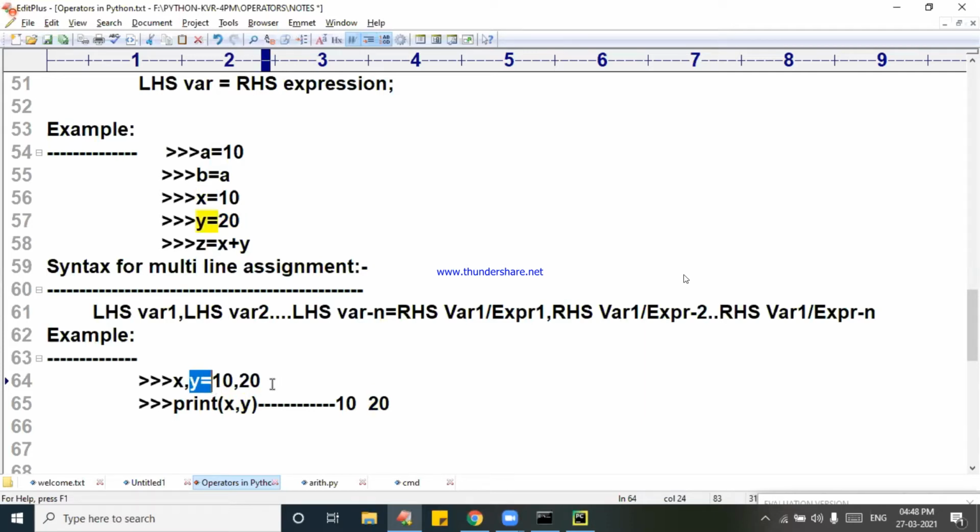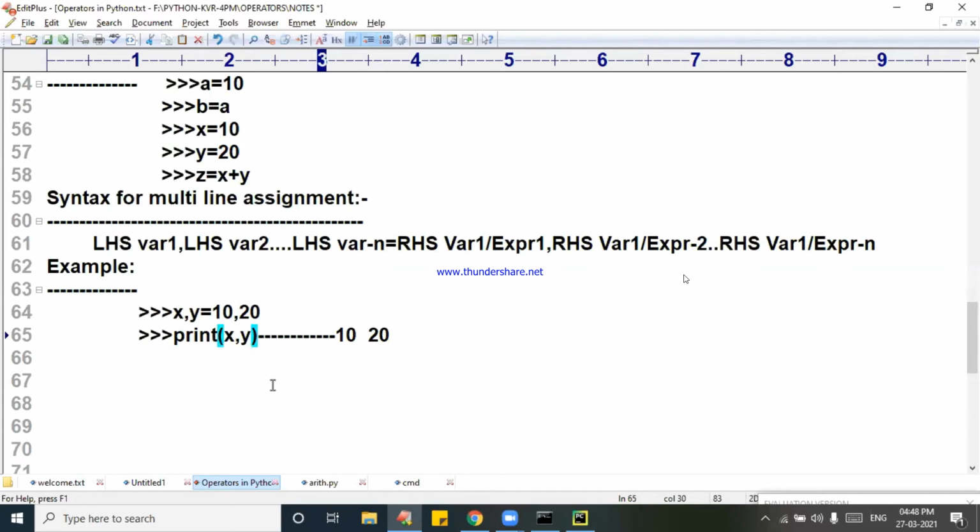Right? Next I'm going for the following. Sir, I want to do some operations. What is that operation? See: a comma b. a is equal to x plus y. Now b is equal to x minus y. Instead of writing two lines, I can write in a single line.